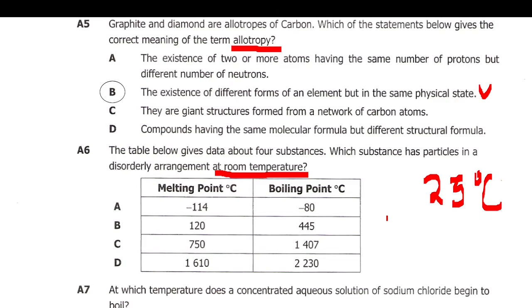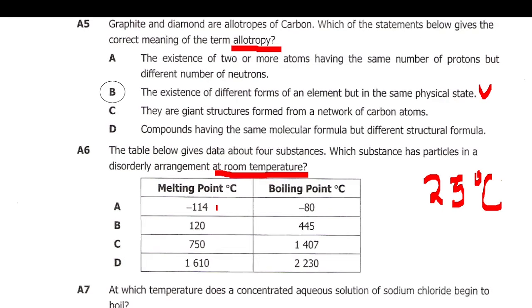So now when you look at this substance here with the melting point of around negative 114 degrees Celsius, at negative 114 degrees Celsius this substance would have started melting and going into liquid state.